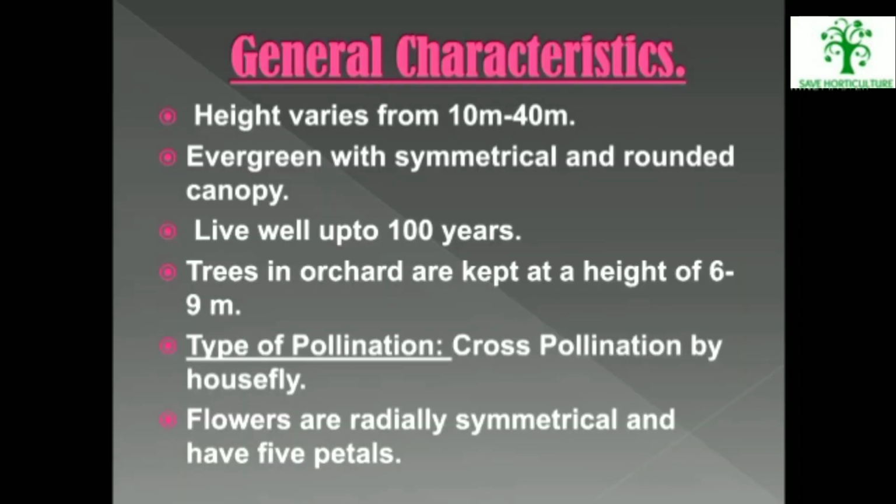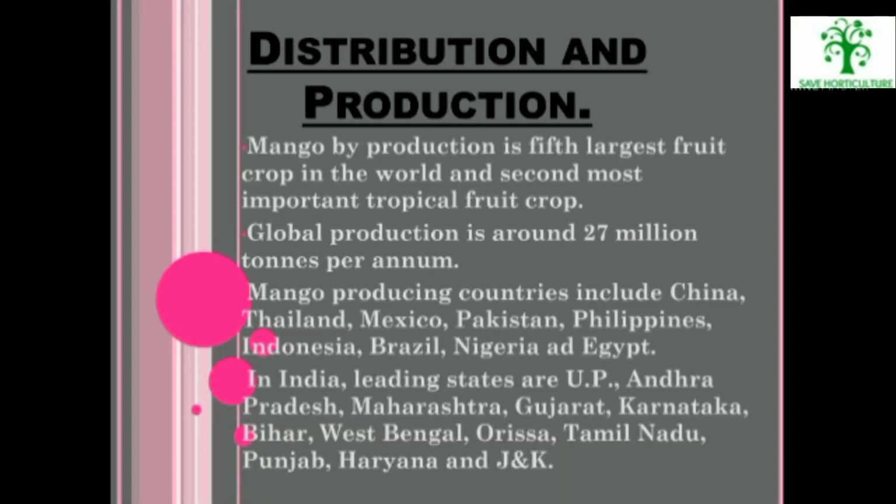General characteristics. A mango tree's height varies from 10 meter to 40 meter. They are evergreen with symmetrical and rounded canopy. They live well up to 100 years. The trees that are planted in the orchard are kept at a height of 6 to 9 meter. The type of pollination in mango trees is cross-pollination, which is done by housefly. Flowers are radially symmetrical and have 5 petals.